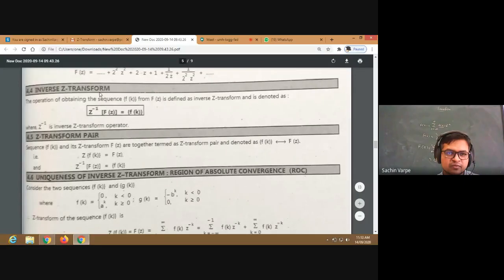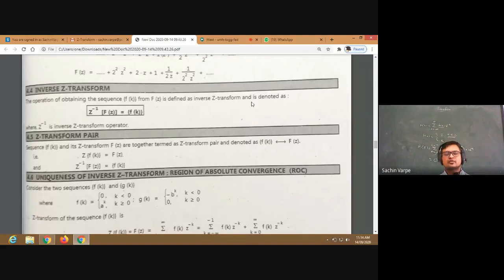Inverse Z transform. The operation of obtaining f of k from F of z is defined as inverse Z transform, just like inverse Fourier transform. Inverse Fourier transform is also called Fourier integral, right? So here the inverse Z transform is the original function f of k, and Z inverse is the operator of inverse Z transform.